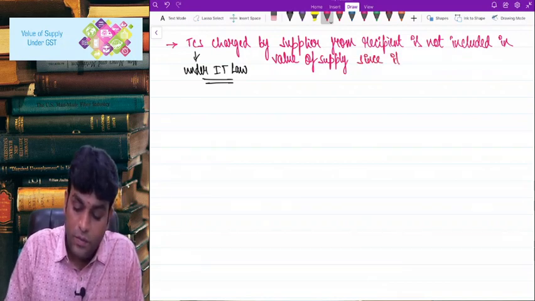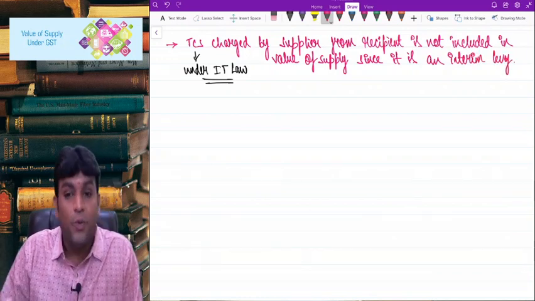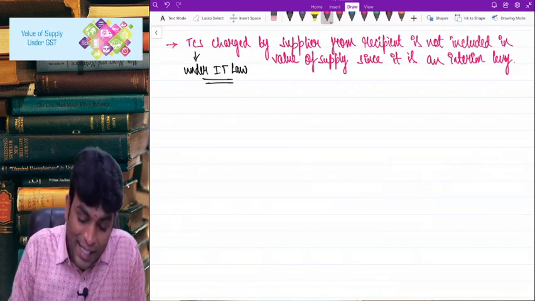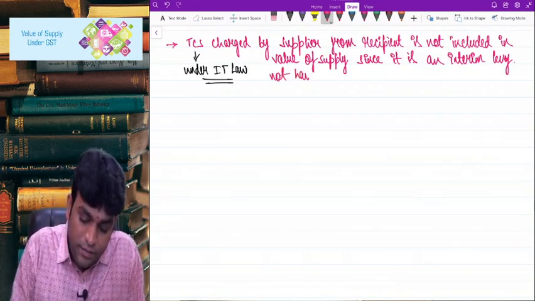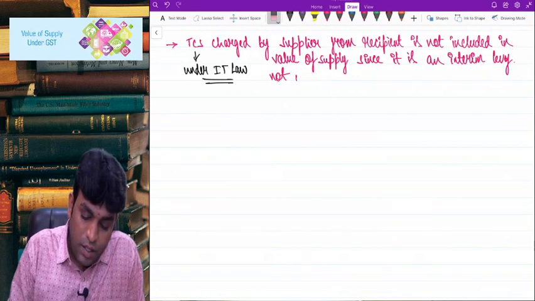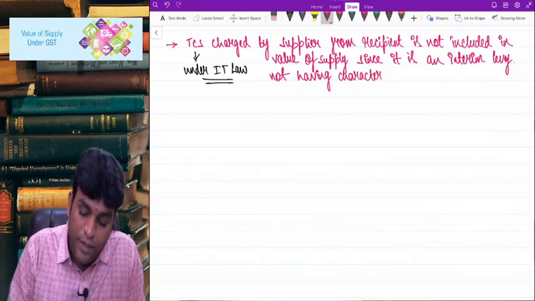since it is an interim levy. Since it is what levy? An interim levy. Interim levy means only for the time being. Since it is an interim levy, I repeat one more time, since it is an interim levy not having character of tax.